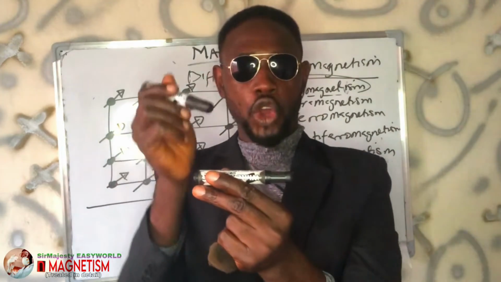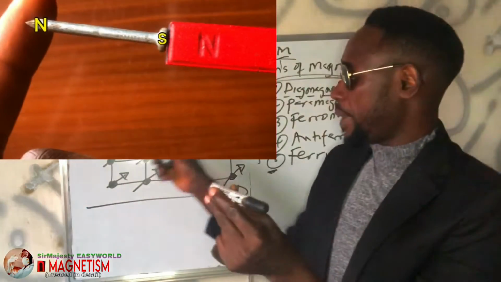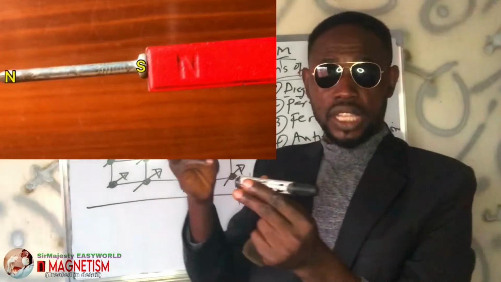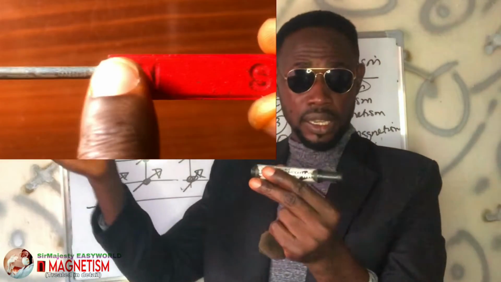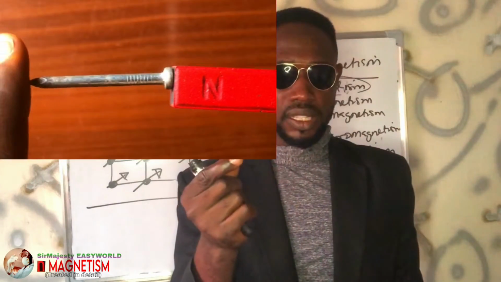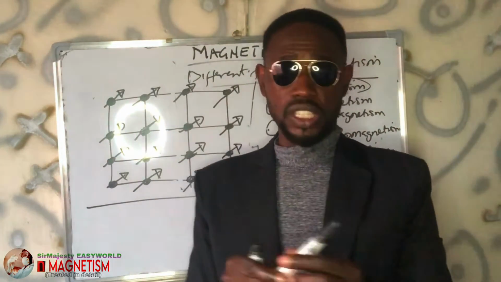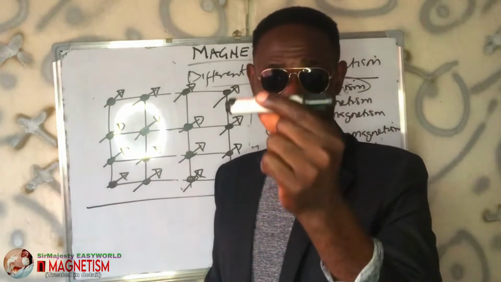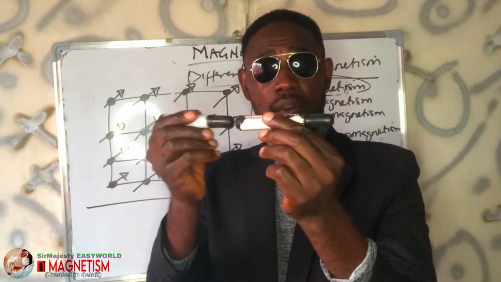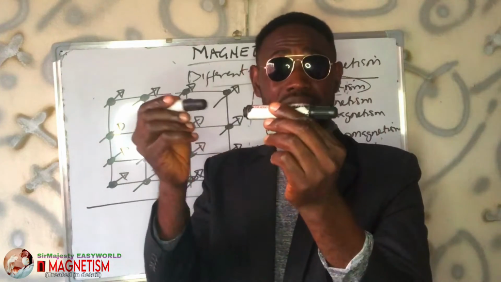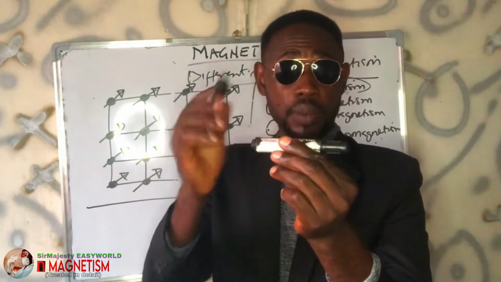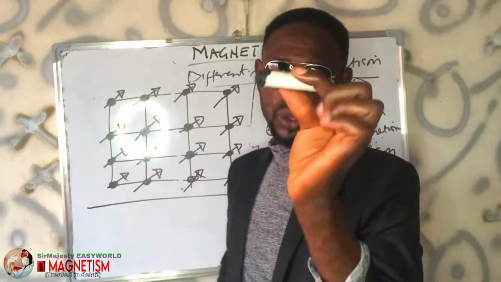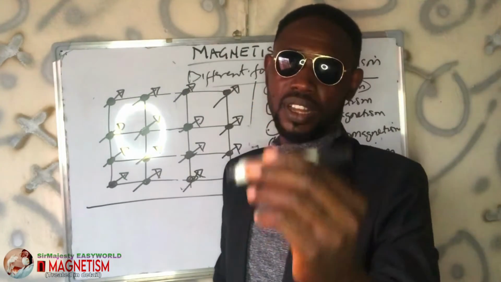So there is an induction. That means that is the pattern of alignment, such that if it is an ordinary paramagnetic, if I remove this one, it will lose its magnetic property. It cannot be a magnet. But if this is a ferromagnetic substance, if I apply this external magnetic field to it, magnetizing it, that's what is called magnetization, exposing it to a magnetic field. After removing this magnet, this one turns to a magnet and can now attract another thing,